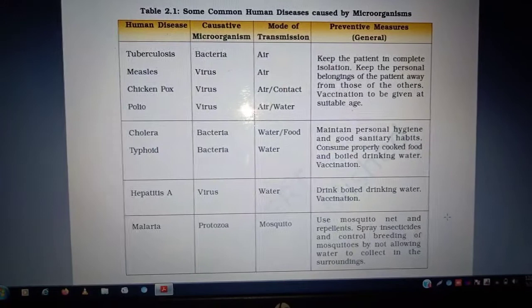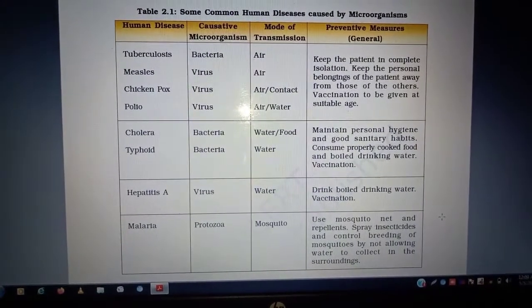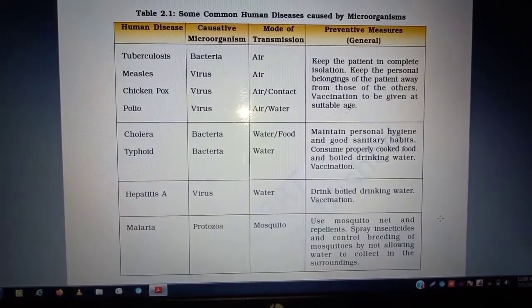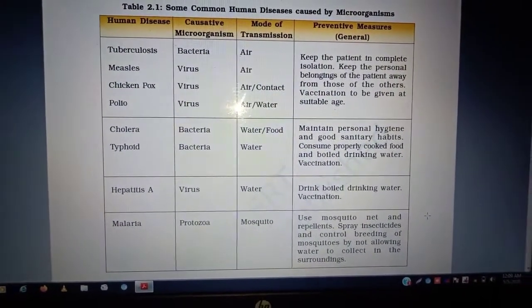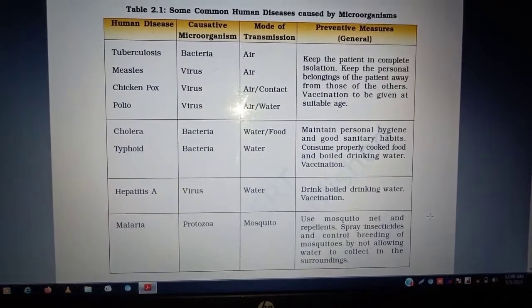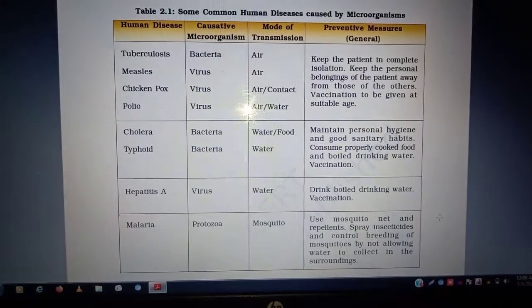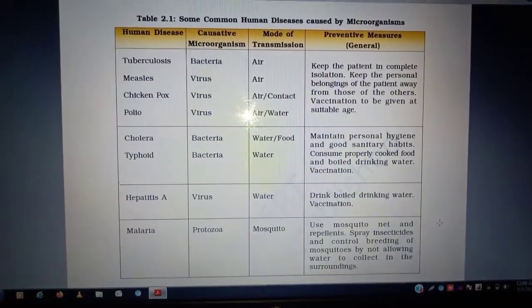As we have learnt, the female Anopheles mosquito carries the parasite of malaria, and the female Aedes mosquito acts as a carrier of the dengue virus.